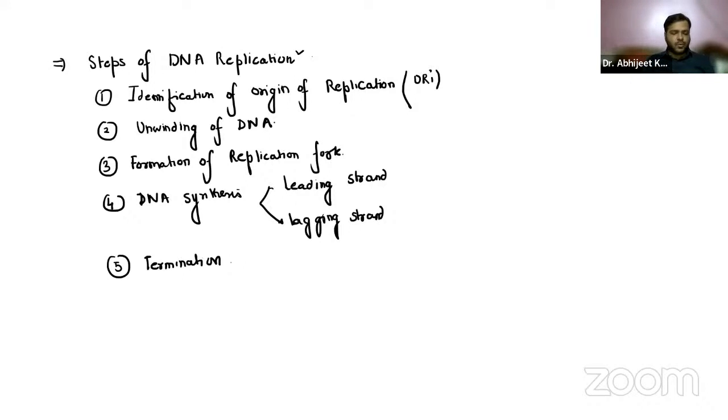Now let us discuss it one by one. The very first one that we are going to discuss is the identification of origin of replication, that is ORI.